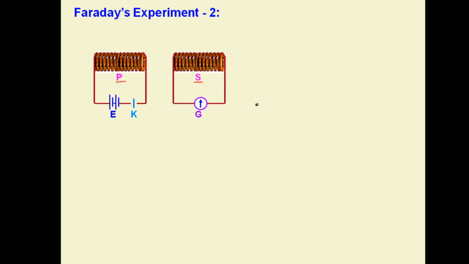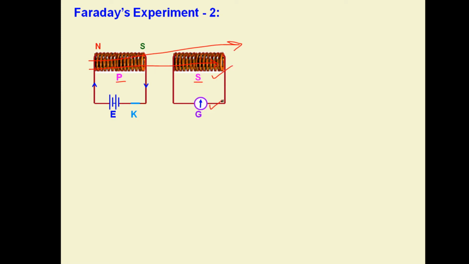So the moment we close the key, current passes here, and hence magnetic flux passes from primary coil to secondary coil. The secondary coil has a change in flux, and hence current is developed in the circuit.